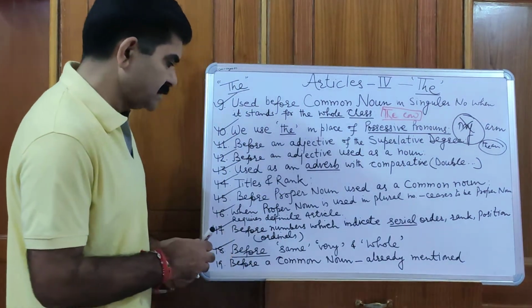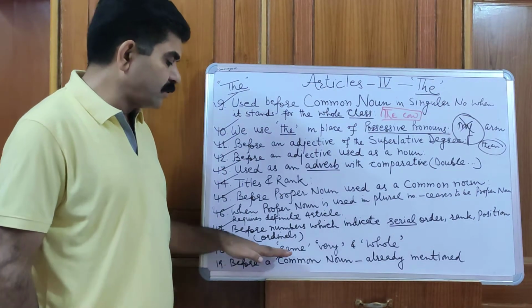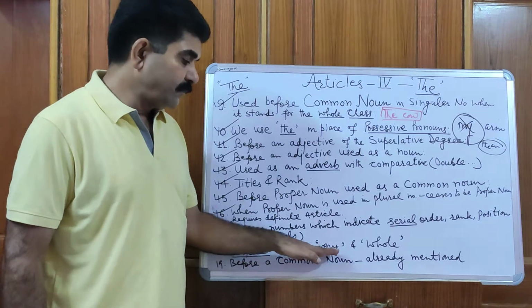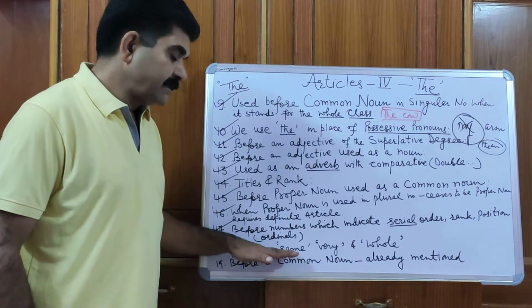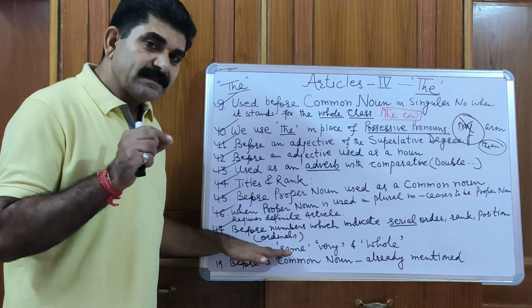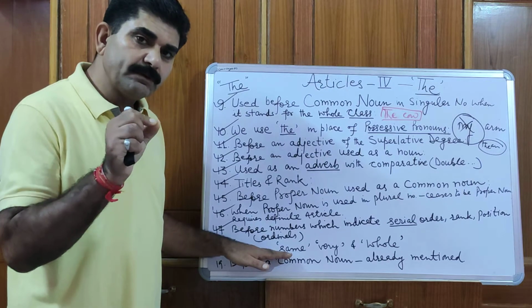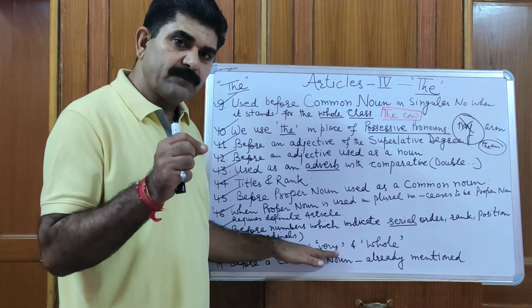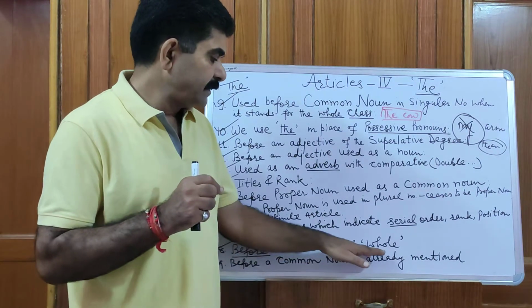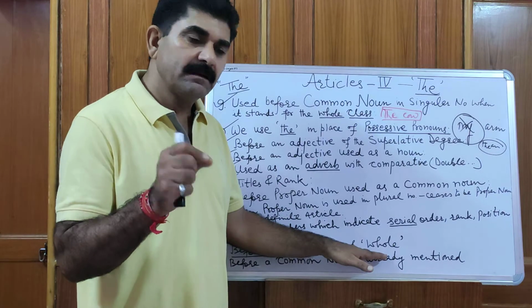Then we have these three words. We use article the before same, very and whole. For example, this is the same book. This is the same book I wanted to purchase. This is the very pen I wanted to possess. The cat has drunk the whole milk.